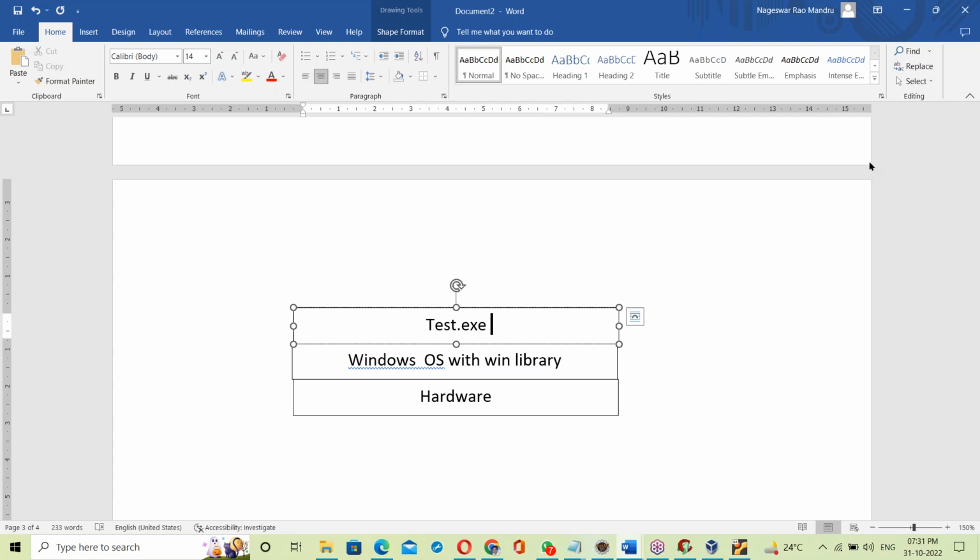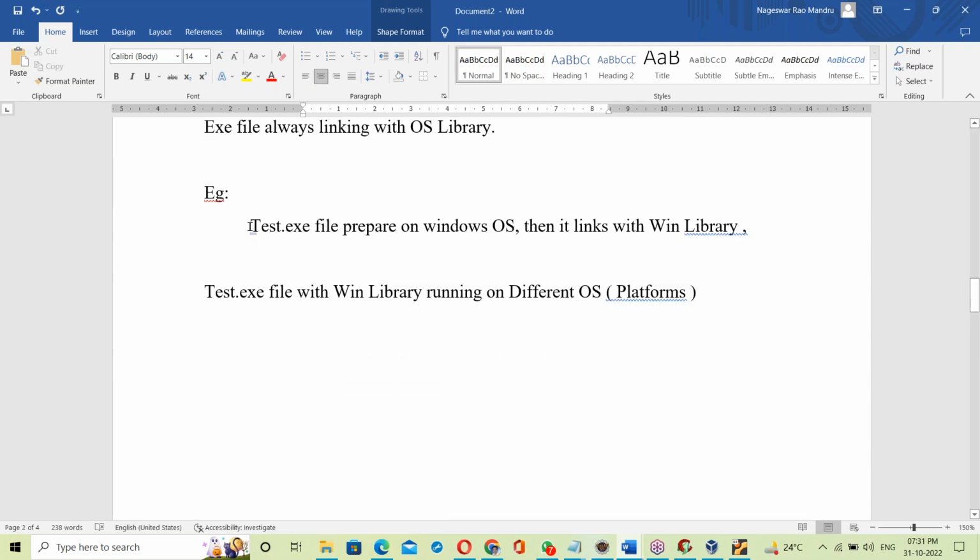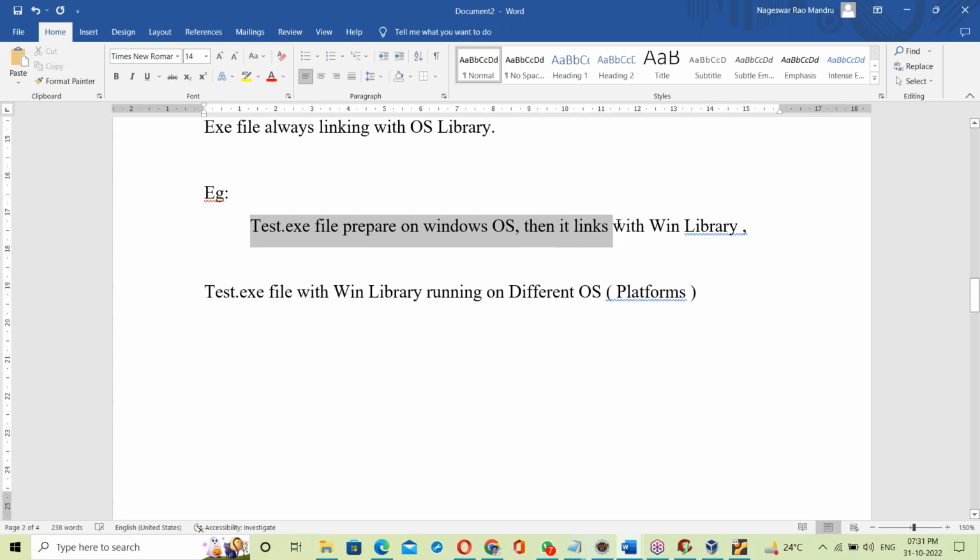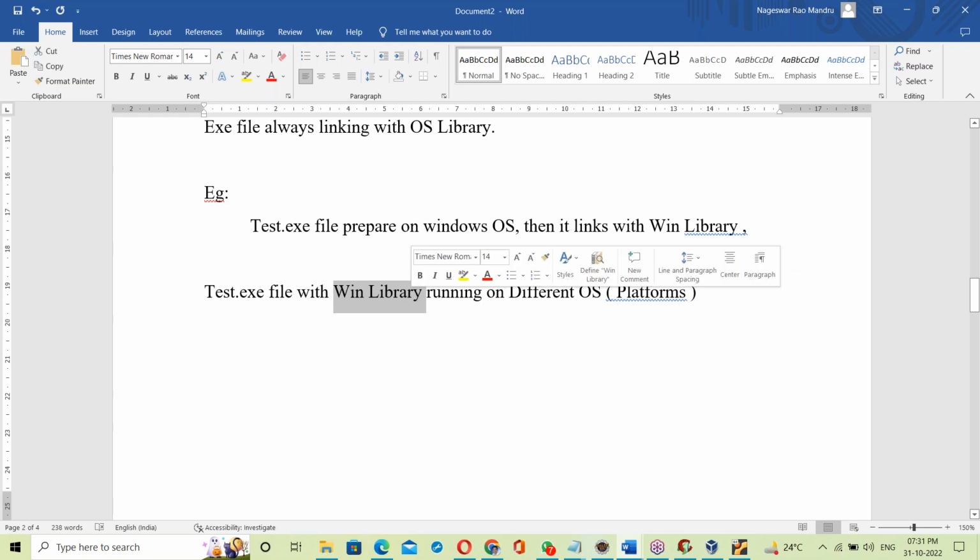When you try to execute the test.exe file, it tries to call the Win library. The reason: test.exe file was prepared on Windows OS, so it links with the Windows library. Test.exe with the Win library means all are linked; the Windows library is already inserted in the exe file, so it is a part of the exe file.